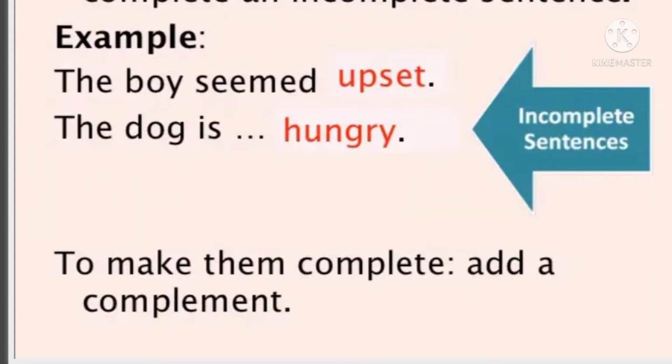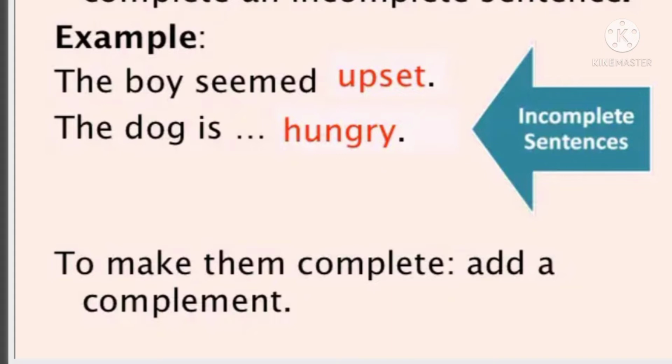Now these sentences are complete. The boy seemed upset. The dog is hungry. Okay, in order to complete these sentences, these two words are necessary. So the words which help to complete the sense are called complements in a sentence.